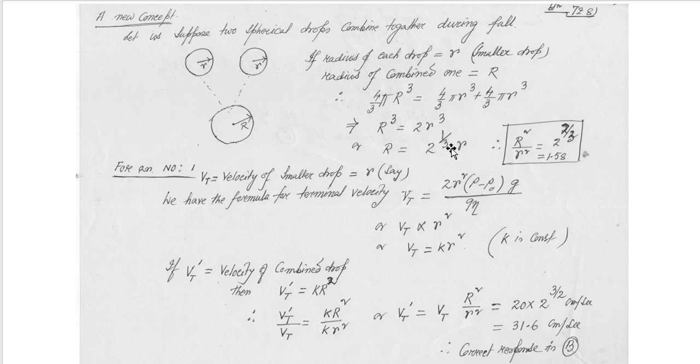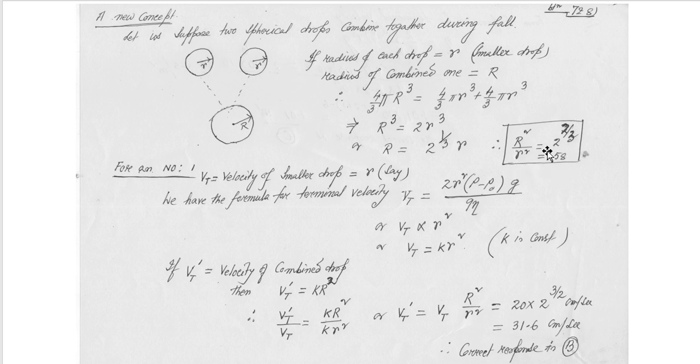This is the relation between capital R and small r. Or R square by r square is equal to 2 to the power 2 by 3, and 2 to the power 2 by 3 is equal to 1.58. You have to remember this formula during combination. If the problem is given like that, this is a very common problem.